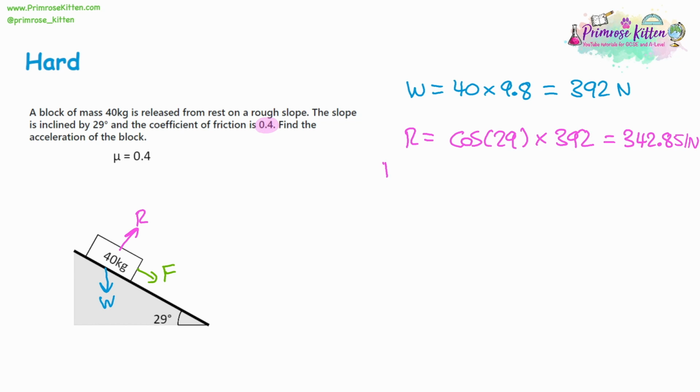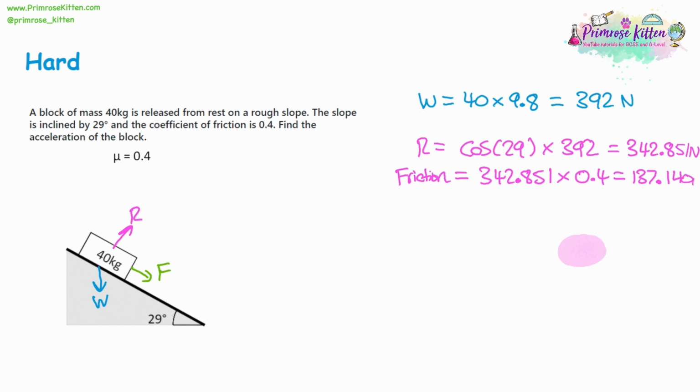So now we're going to use this to find the friction. The friction is going to be equal to that reaction force multiplied by the coefficient of friction, which is 0.4. So that's going to give us 137.140 newtons to 3 decimal places. So now we know what the friction is going to be. We'll come back to the friction later. So next we'll look at the force. Now remember, this is sine of the angle. So sine of 29 multiplied by the weight, 392. And that's going to give us 190.045 to 3 decimal places.